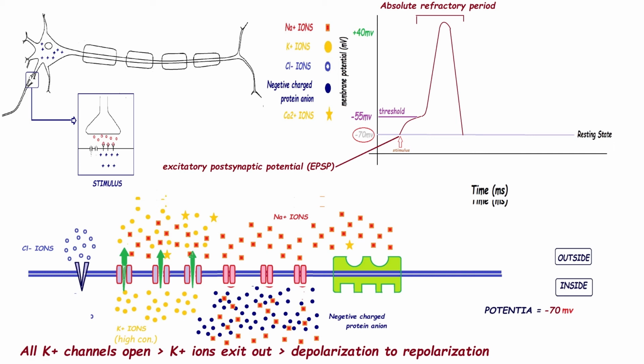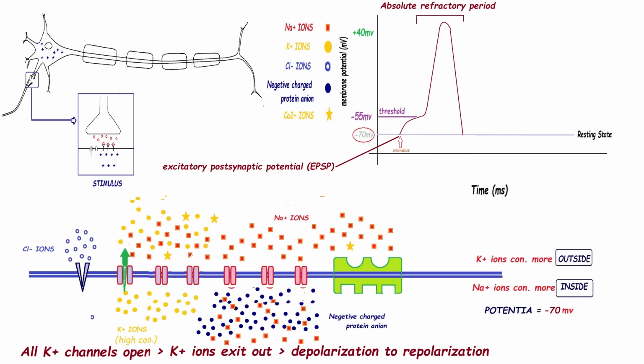So, membrane positivity will decrease gradually due to potassium ions exiting, and the potential will change from plus 40 mV to minus 70 mV again. And at minus 70 mV potential, voltage gated potassium ion channels will be deactivated. So, no more potassium ions can exit from inside to outside after minus 70 mV potential through the voltage gated potassium ion channels.